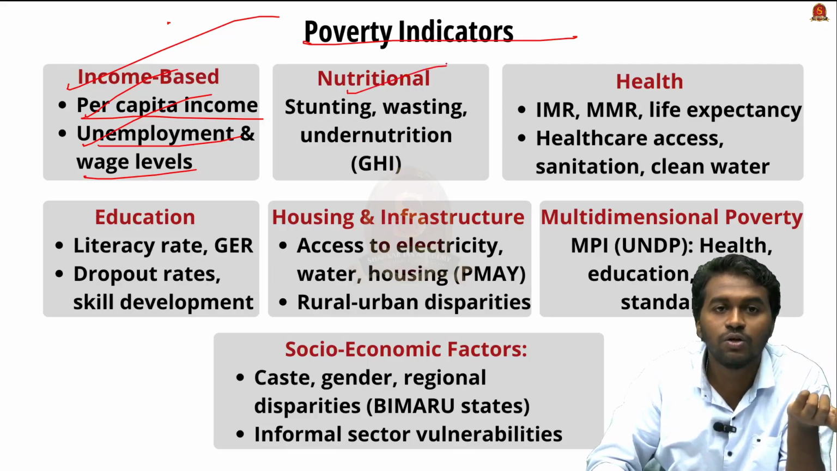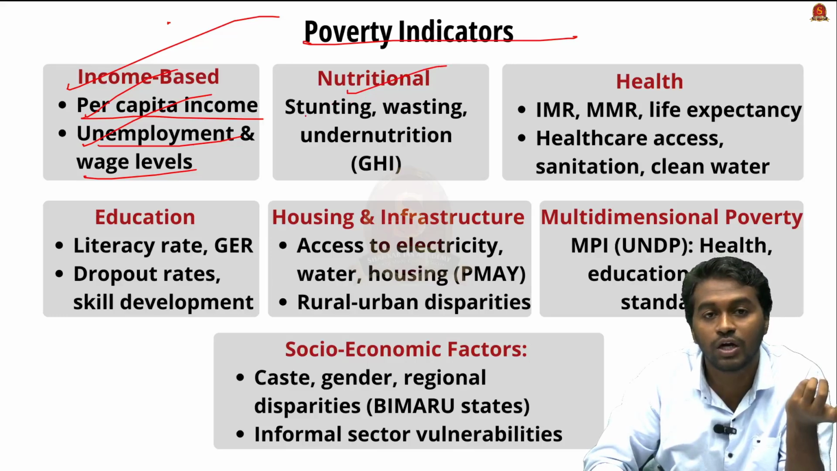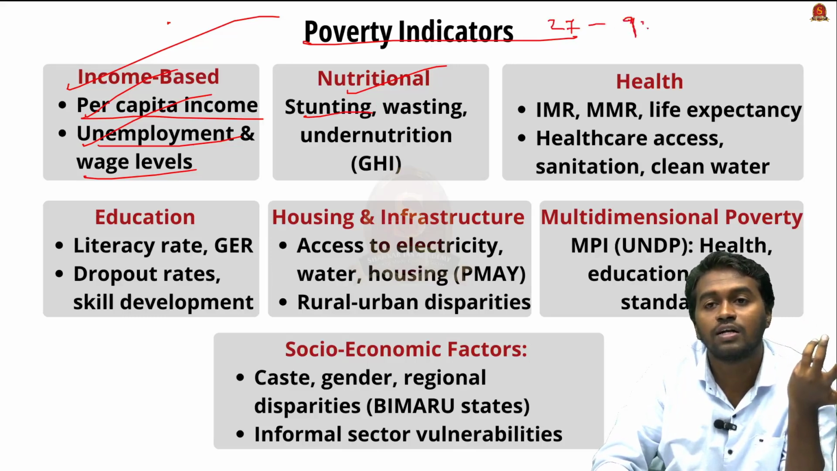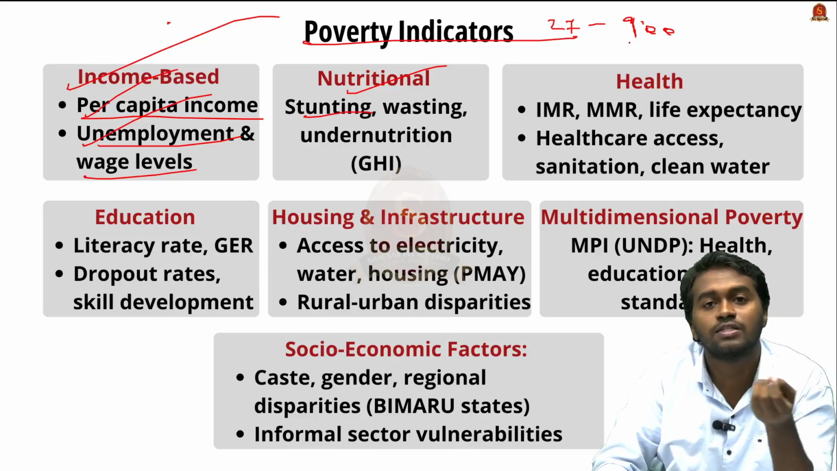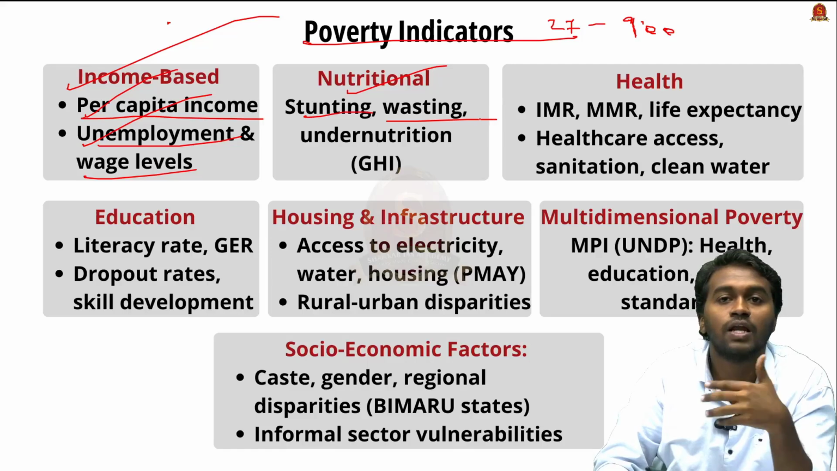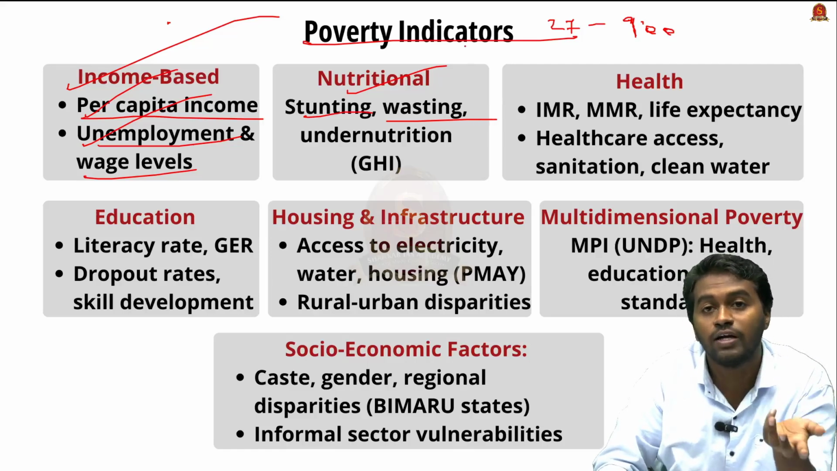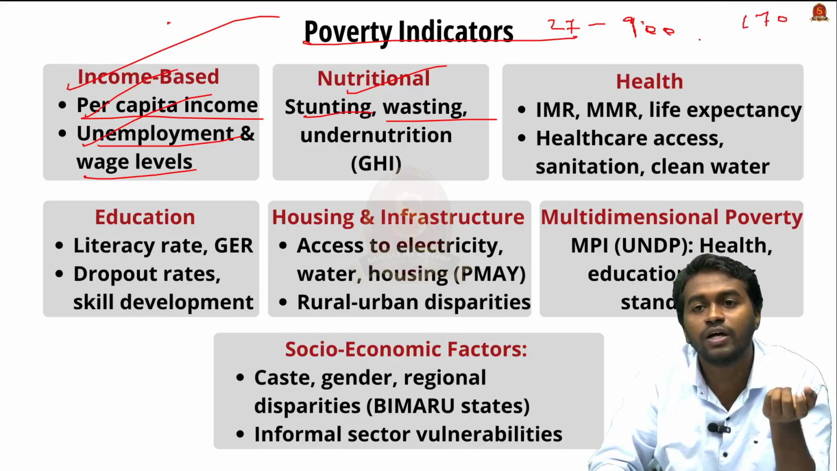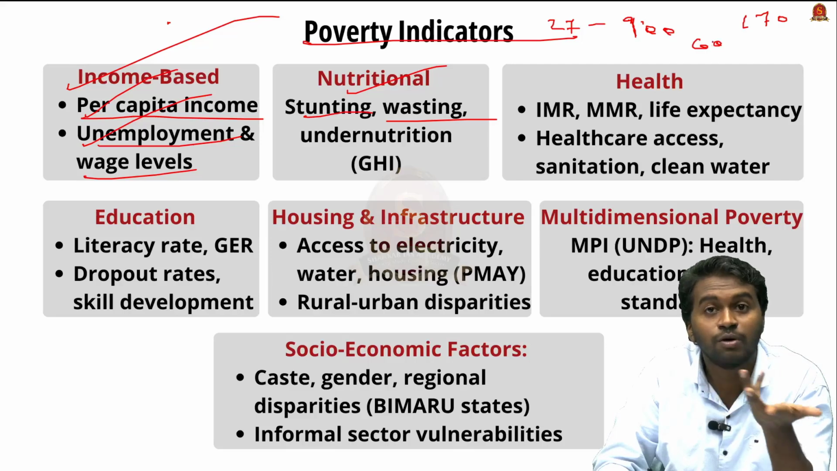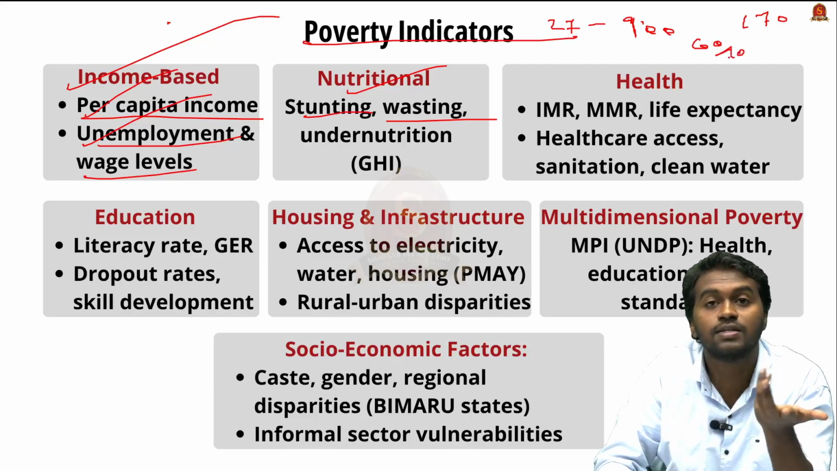And the next is the nutritional based indicators. For example, stunting, that means lack of height for the age. For example, if a person is 27 years old and is not even 100 centimeters tall, then we can say that there is some problem related to his health. Then we have wasting, that means lack of weight in proportion to the height. For example, if a person is 170 centimeters tall, he should weigh around 60 to 70 kilograms. So if his weight is below 40, we can say that he is facing a problem of